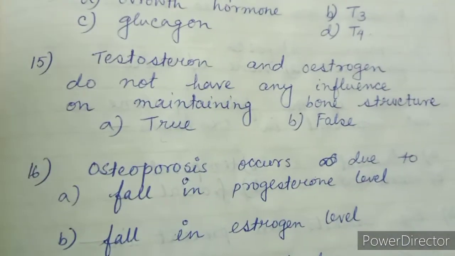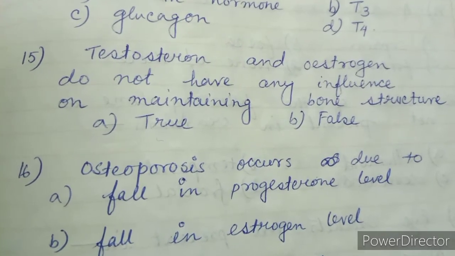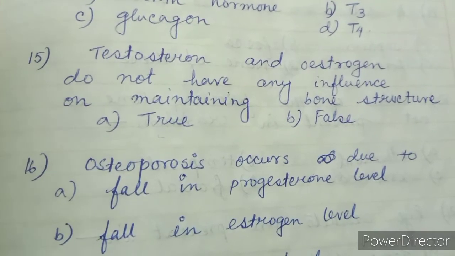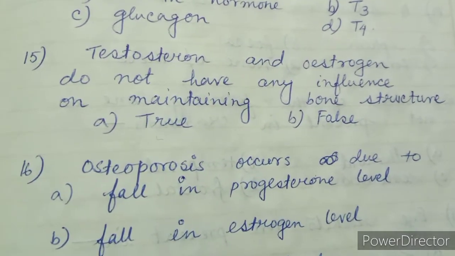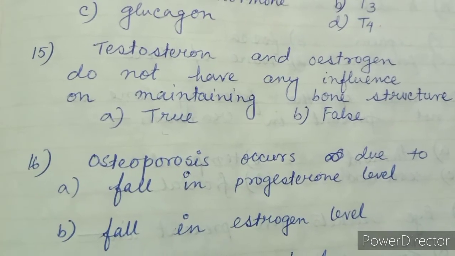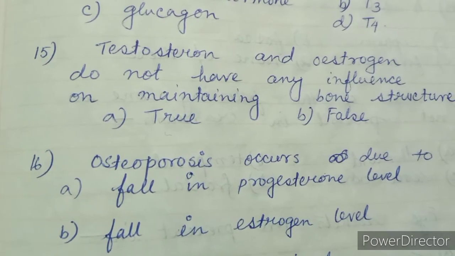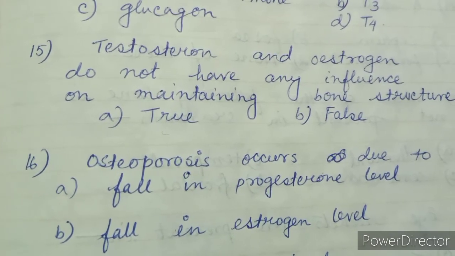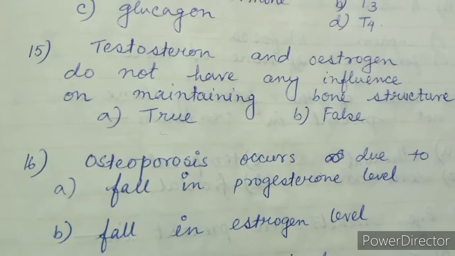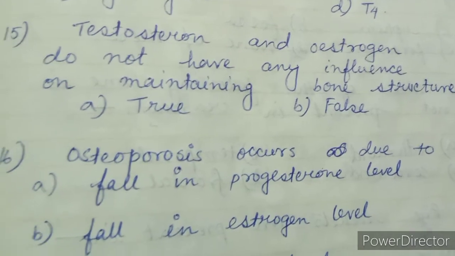Question number 15. Testosterone and estrogen do not have any influence on maintaining bone structure. Option A, true, option B, false. Is it true or false? This is false, so option B is the right answer. Testosterone and estrogen definitely have influence on maintaining bone structure. Though these are sex hormones, they have an important effect on bone structure.